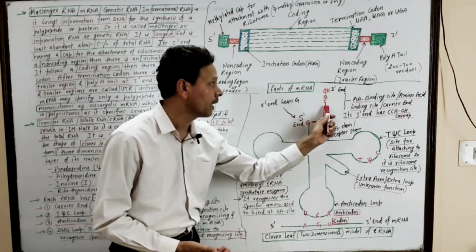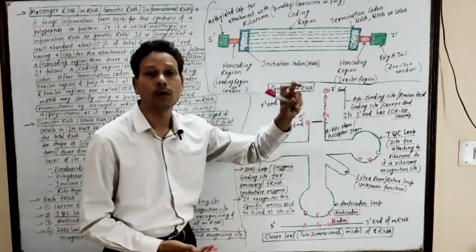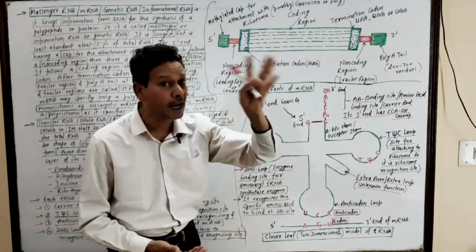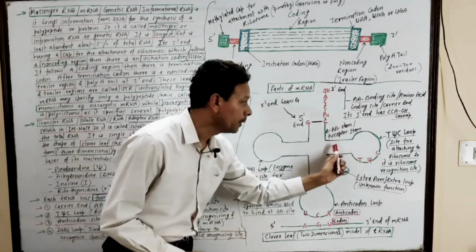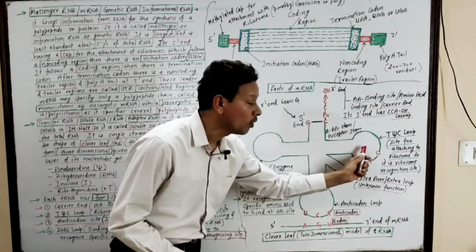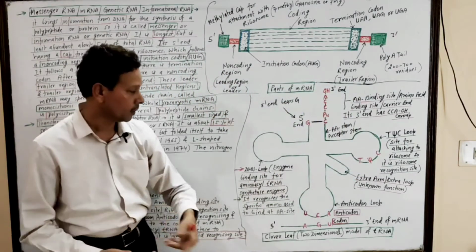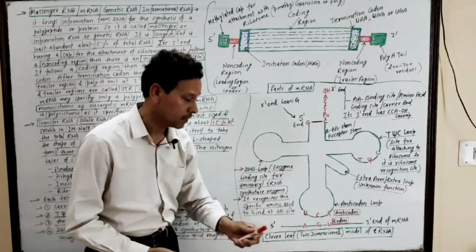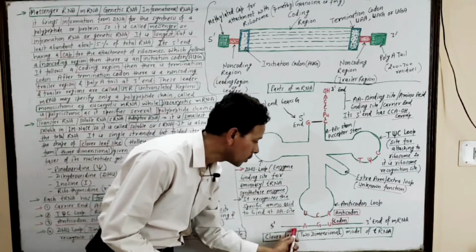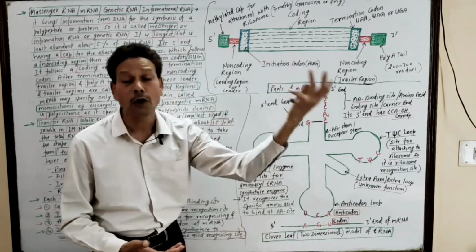This 3' end having a sequence of CCA-OH is the amino acid binding site. It is a carrier end. And this loop is the ribosome recognizing site. And this loop is the anticodon loop which recognizes the specific sequence of the mRNA molecule, the codons.